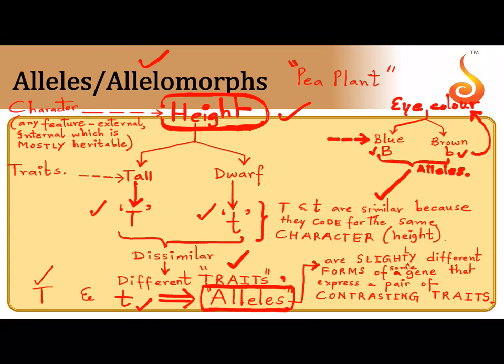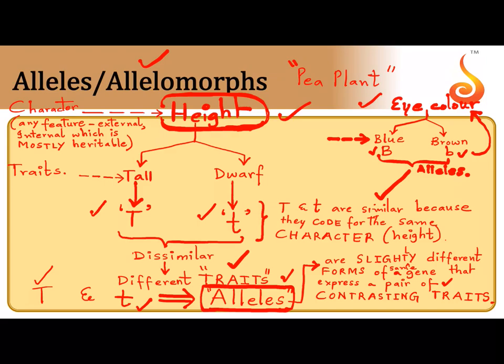So see the definition of such genes. Genes which are slightly different forms of a single gene that express a pair of contrasting traits are referred to as alleles. That is tall and dwarf. In the other example I gave you, I took the example of eye color, that is blue and brown.